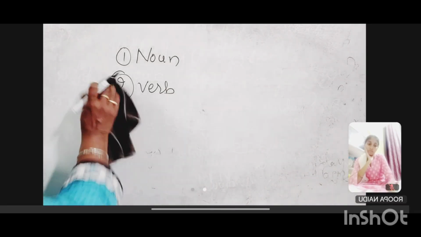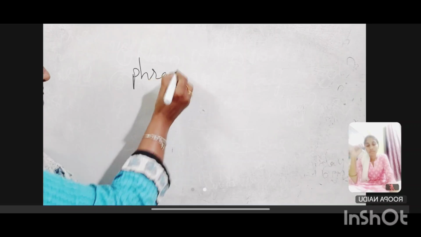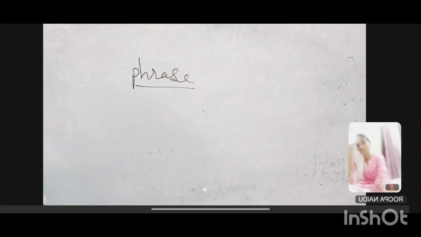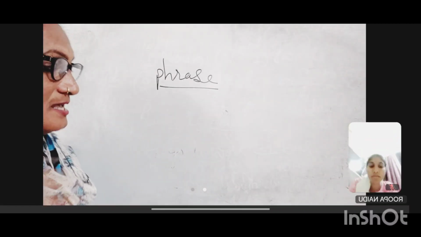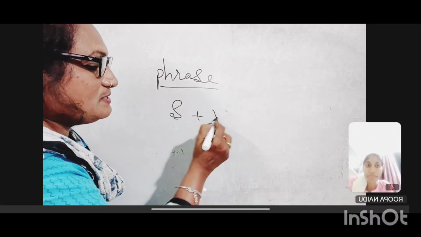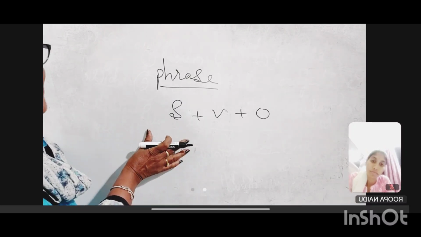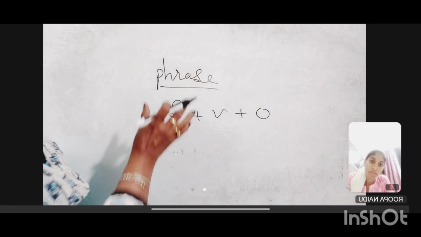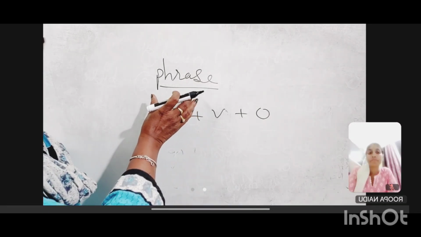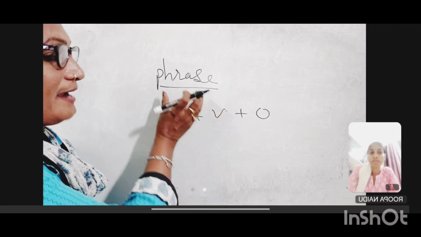Okay. Then I didn't teach you phrase, I think so, guys. Phrase. What is a phrase? Phrase means nothing but part of a sentence. Sentence means we have subject, verb, object, right? If anything is missing in this, we call it a phrase. Phrase means not a complete sentence. Okay. So for phrase, you have to identify the phrase.